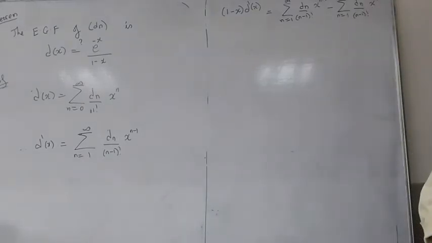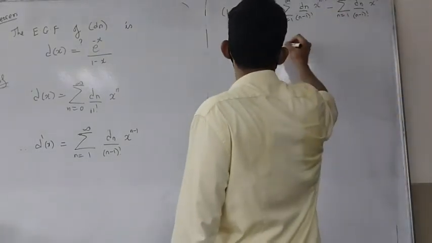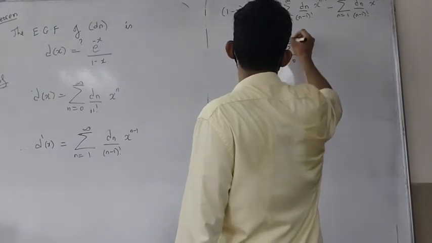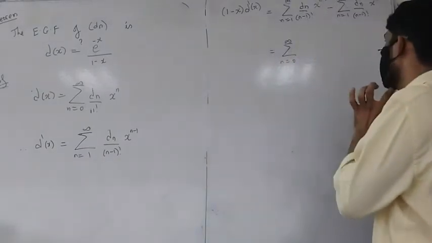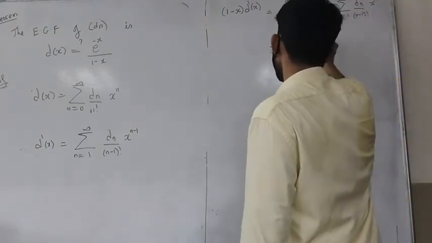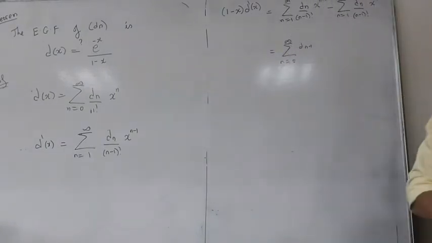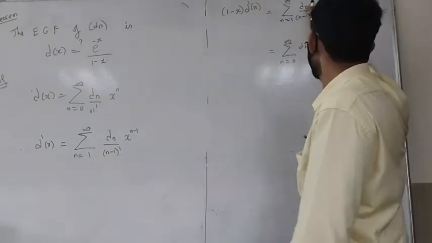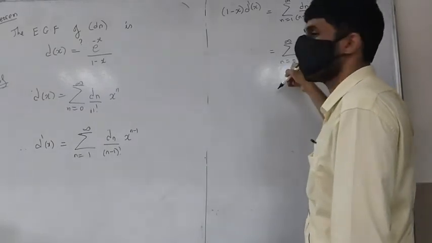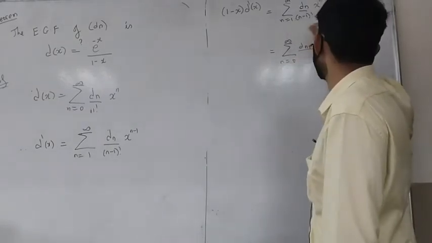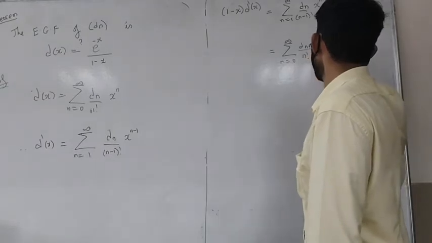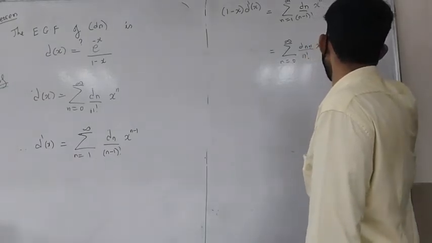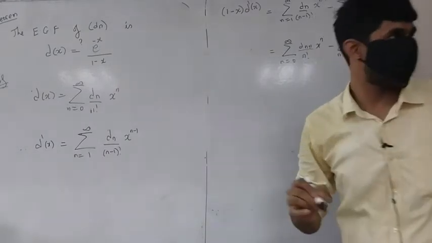Now what do we have? Let's take it from 0 to infinity. We will get the summation n going from 0 to infinity of dn plus 1 upon n factorial x raised to n, minus the other summation. I'm not doing anything to the series, I'm just moving it back. This is just changing the variable.